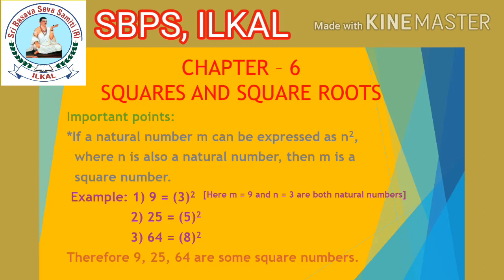9 is equal to 3 square. 9 can be written as 3 square. Here we can consider 9 as m and 3 as n. Here m is equal to 9 and n is equal to 3. That is, 9 and 3 both are natural numbers. In the same way, 25 can be written as 5 square. 64 can be written as 8 square. Therefore, 9, 25, 64 are some square numbers.